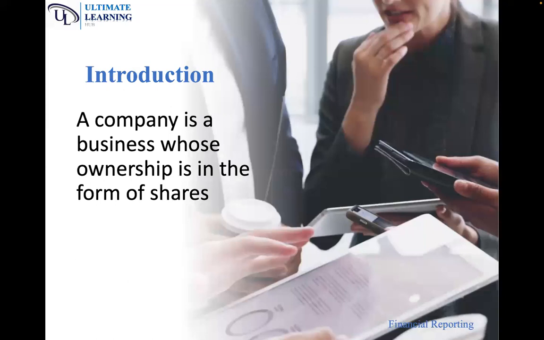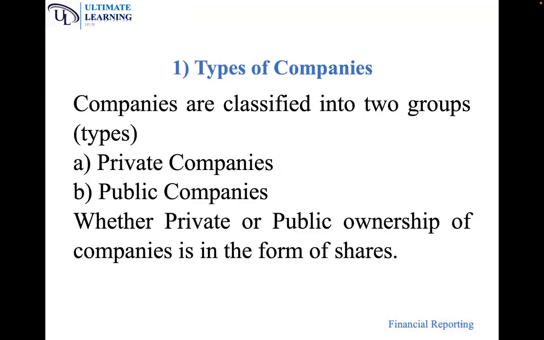So to start us off, what is a company? A company is any business whose ownership is in the form of shares. So if we have a business and the ownership of the business is in the form of shares, it qualifies to be a company. Now, we normally have two major types of companies: number one, private companies, and number two, public companies.